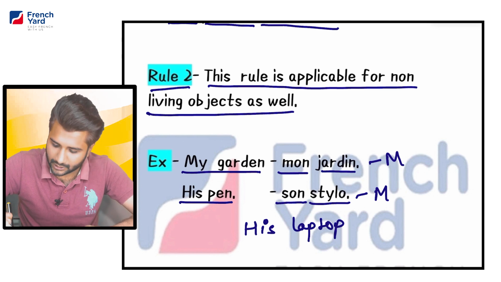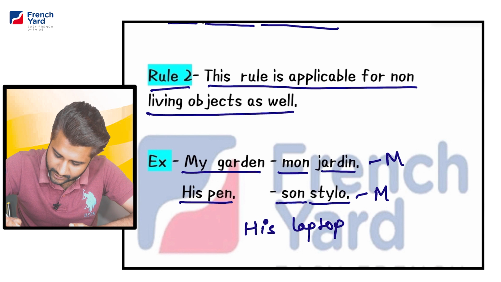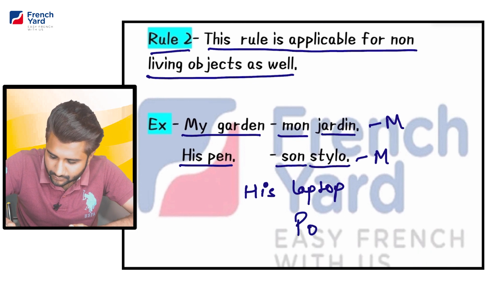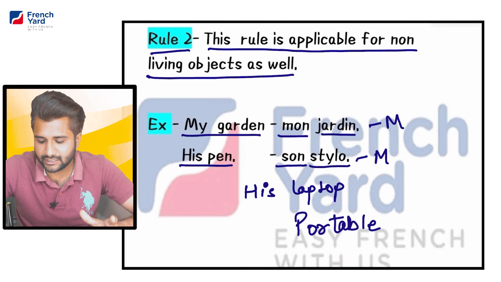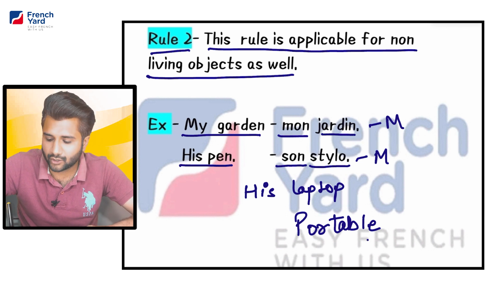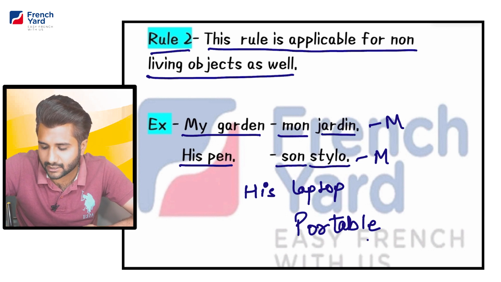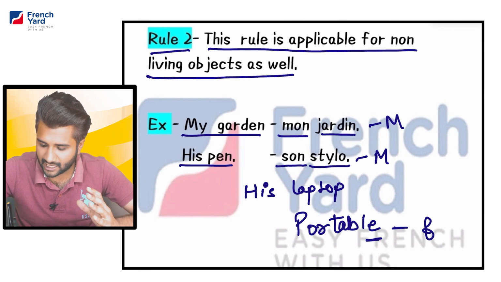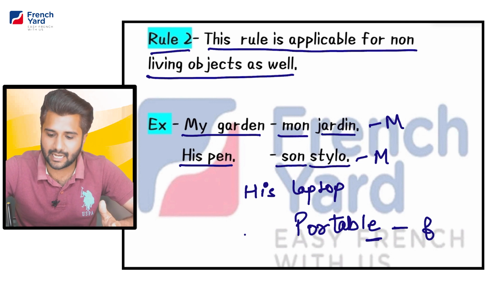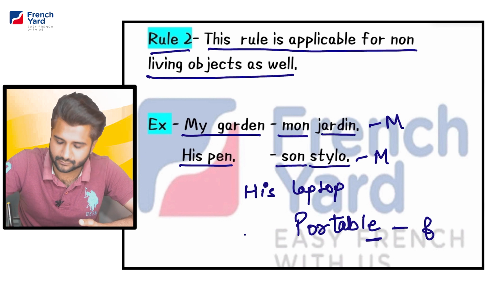His laptop. Now laptop in French we say portable. Portable. Now I have to see the gender of portable. Because it is ending with E, it is feminine. So I have to use the feminine version of his, that is sa.